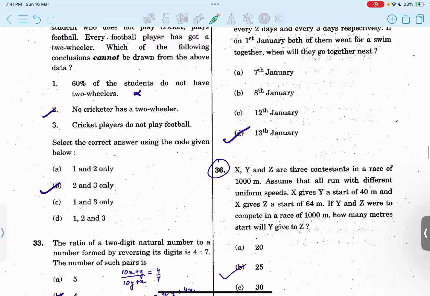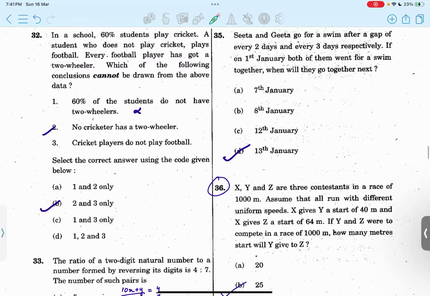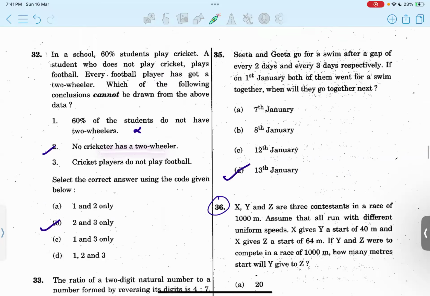Cannot be drawn. Okay, so I chose what can be drawn actually. So it should be 1 and 3, option C. Option D, all cannot be drawn. Fine. Yes. It means 2 is also incorrect: no cricketer has a two-wheeler. Because it is not talking in that sense directly, we cannot imply this.